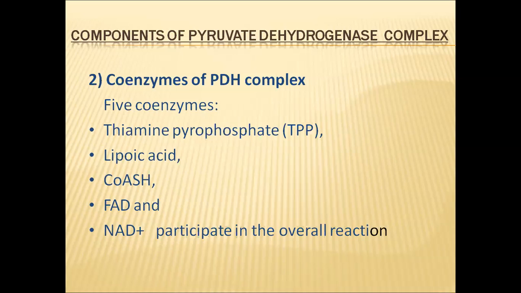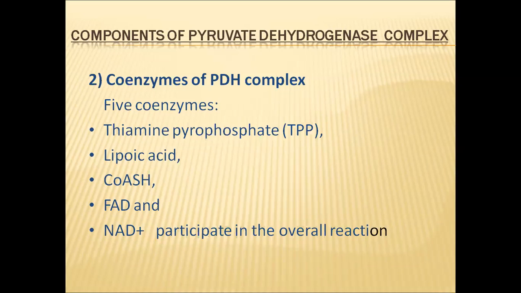Apart from these two types of enzymes, the pyruvic acid dehydrogenase complex also requires some other coenzymes. There are five coenzymes: first, thiamine pyrophosphate (TPP); second, lipoic acid; third, coenzyme A; fourth, FAD; and fifth, NAD+.